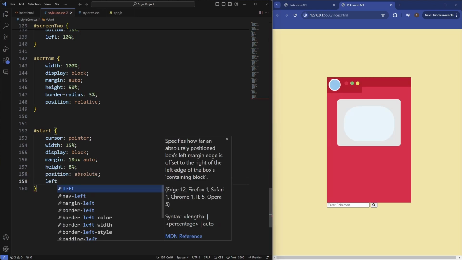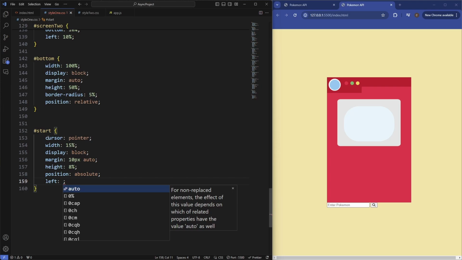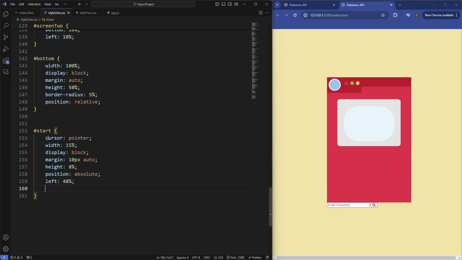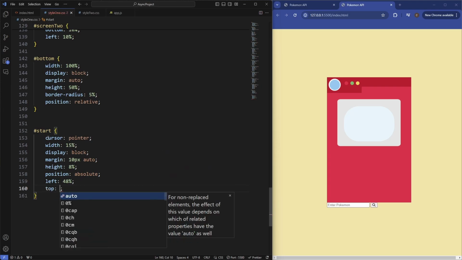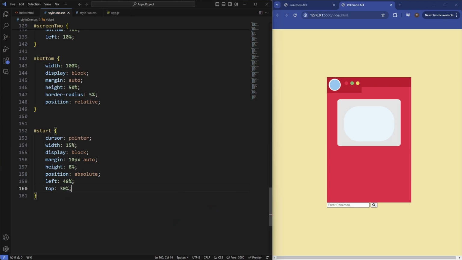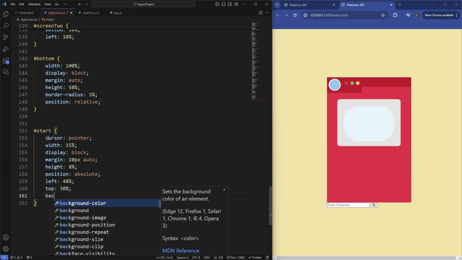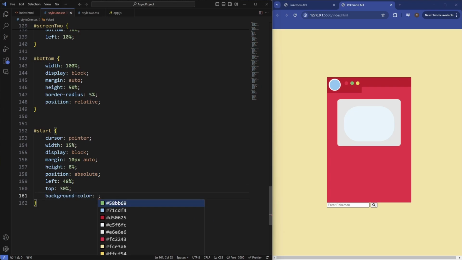So we'll say from the left, we'll say 48%, and then from the top, say 30%. And then let's just give it this color. So background color is going to be F07147. So there's our start. Let's add a border radius to this of 30 pixels.